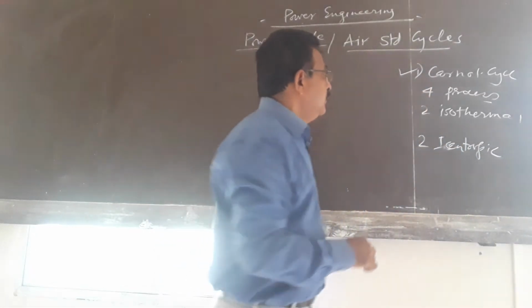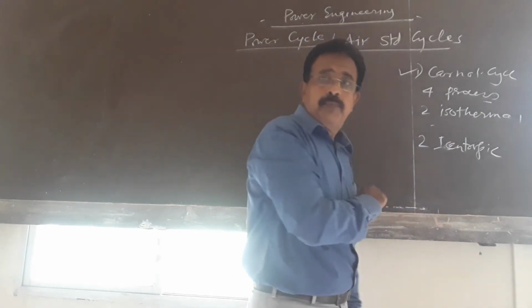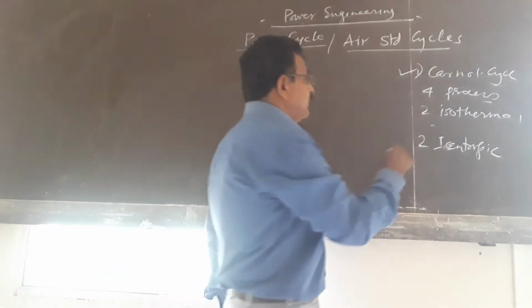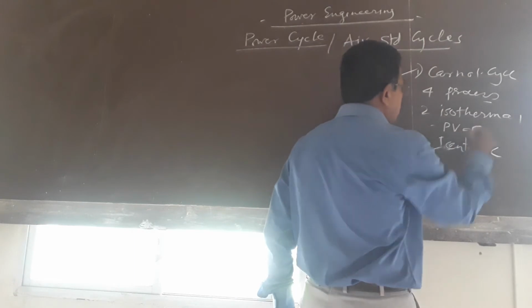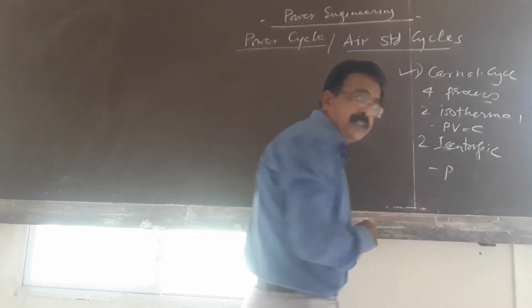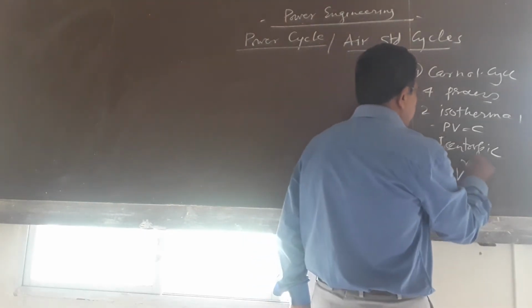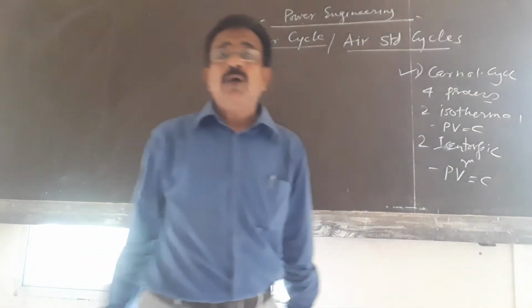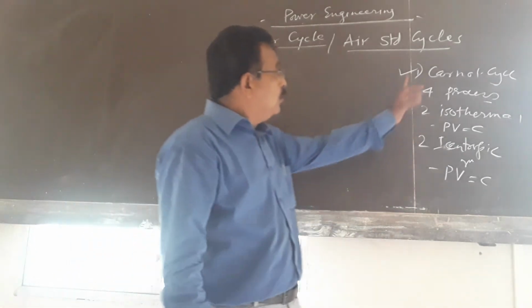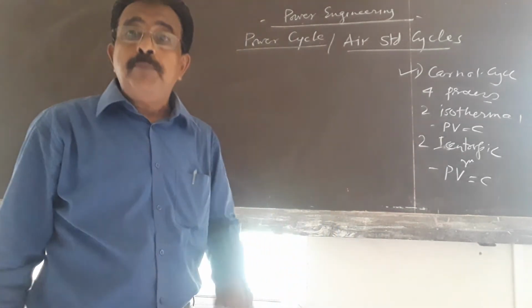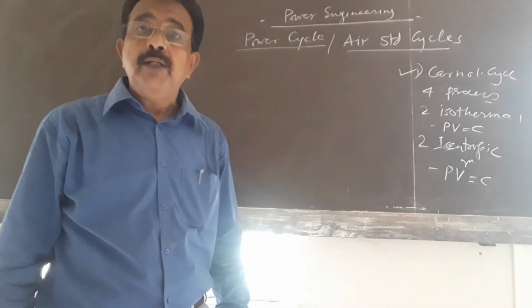The isothermal process is written as PV equals constant. The isentropic process, or frictionless adiabatic process, is written in mathematical form as PV raised to gamma equals constant. Now, how to show the Carnot cycle on PV and TS diagrams is very important.